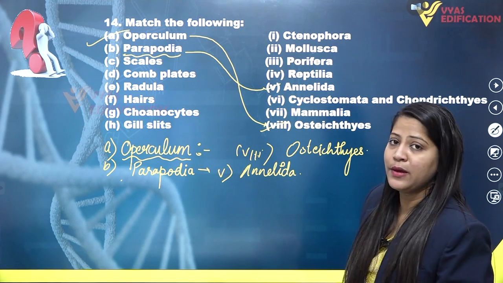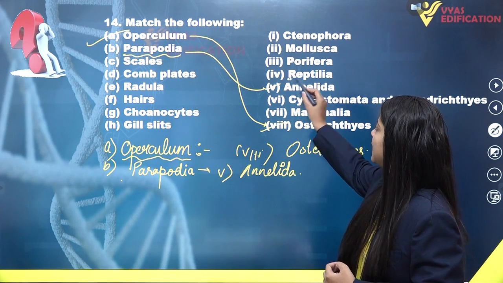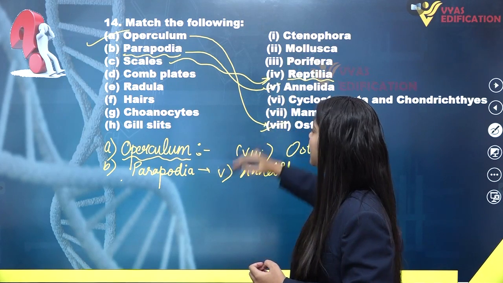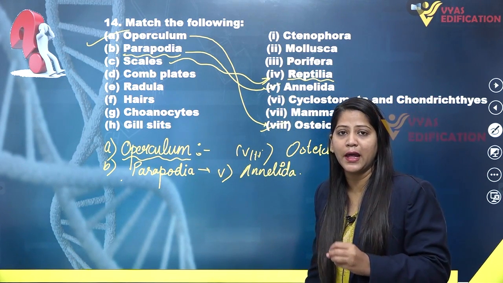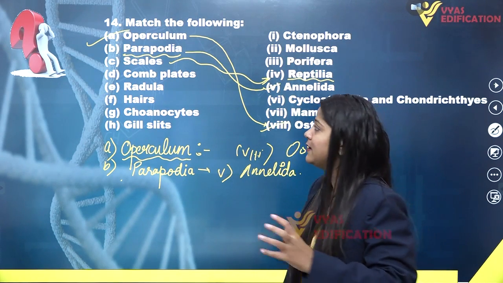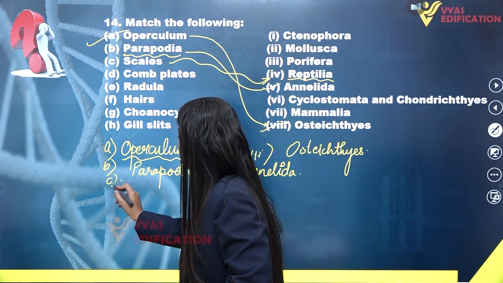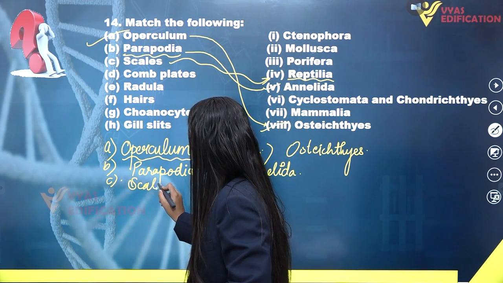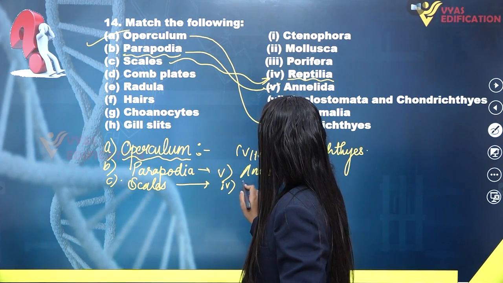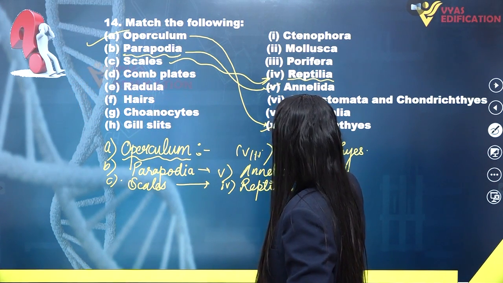Then C, we have scales. Scales are found in Reptilia. Reptilia are terrestrial animals included in the superclass Tetrapoda. Reptilians have scales, their skin is scaly. So C will match with the fourth option, Reptilia, which is a class.